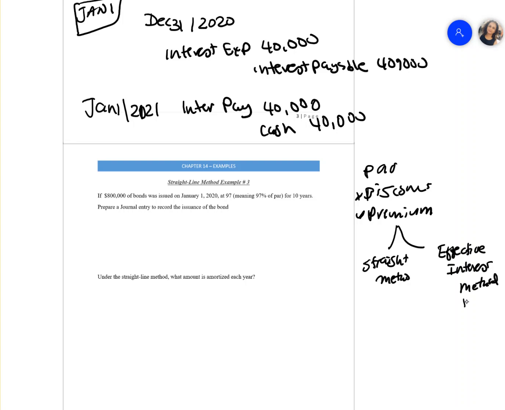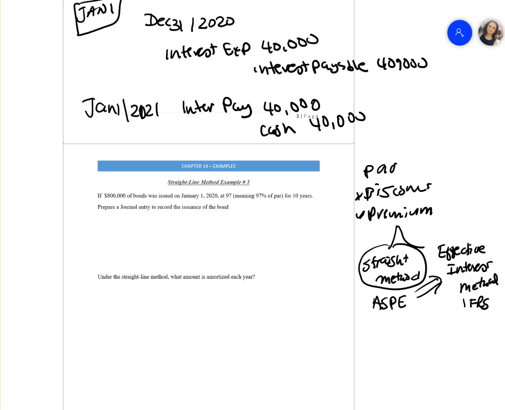Now, if a company is publicly traded, they're going to be using IFRS. They will have to use the effective interest method. But if a company is following ASPE, they have a choice. They can use straight line or they can use the effective interest method. So either one is acceptable.